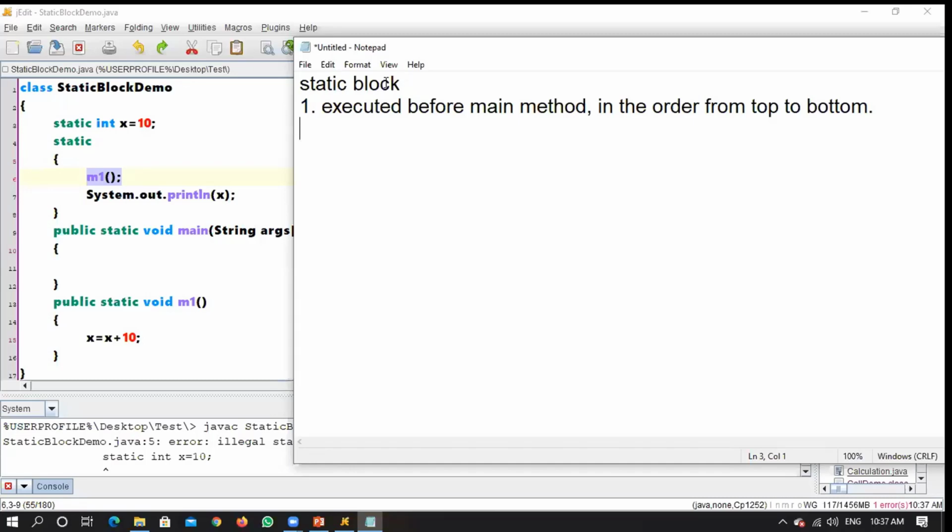The concept of static is to increase the flexibility of a program, not to confuse. Don't get confused. How does m1 become static, sir? Because I have written static void m1, so it has become static. If I had not used the static keyword, then it would be just a normal method. This is called the post-mortem of the static keyword. This is why I told you, if you are clear with the static variable and static method, I'll be using everything when I am discussing the static block.